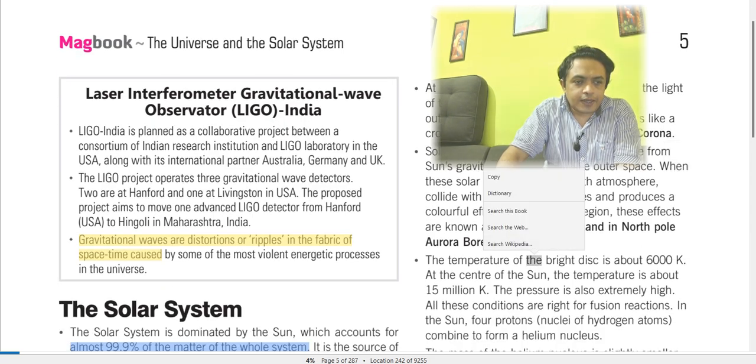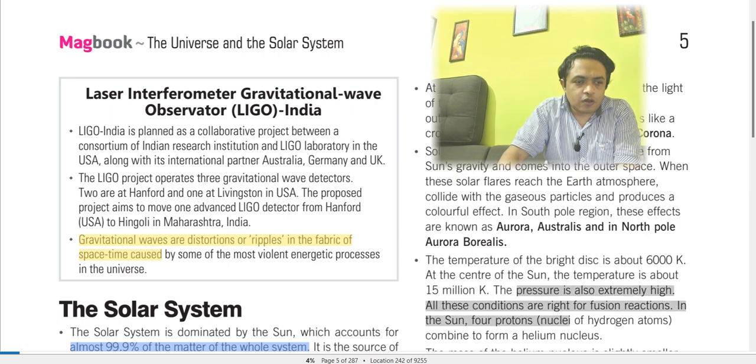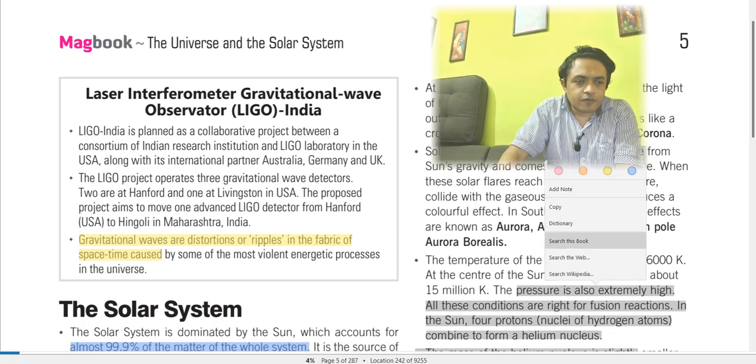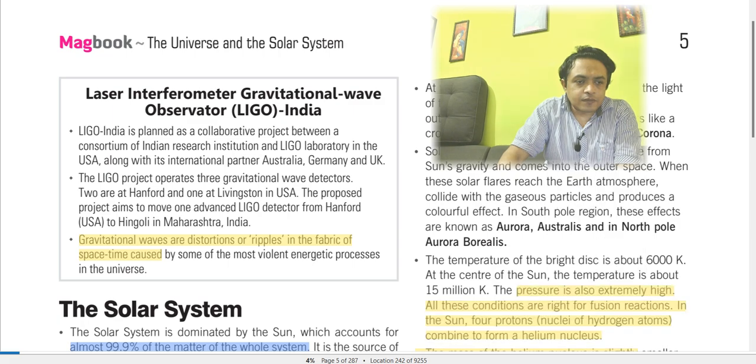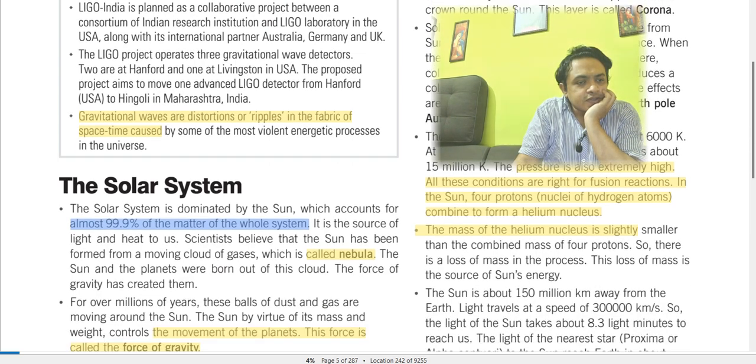The temperature of the bright disk is about 6000 Kelvin. At the center of the sun, the temperature is about 15 million Kelvin. The pressure is also extremely high. All these conditions are right for fusion reactions. In the sun, 4 protons, nuclei of hydrogen atoms, combine to form a helium nucleus, right? The mass of the helium nucleus is slightly smaller than the combined mass of 4 protons. So there is a loss of mass in the process. This loss of mass is the source of the sun's energy.